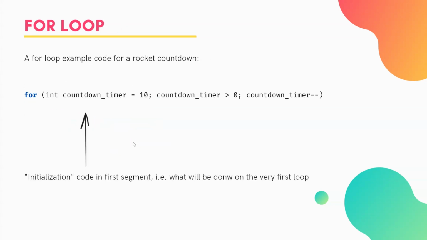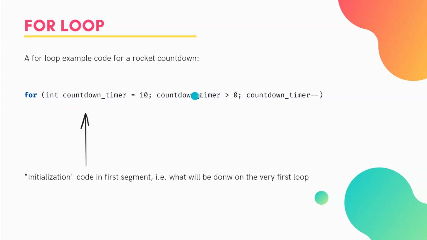So we can do the same thing with a for loop, and a for loop is slightly different. So we start with our keyword for, we open up our brackets as we did before. We're going to initialize the variable inside the loop. So we've said what type we want, what we want to call it, and what the initial value is going to be. In this case, obviously 10.